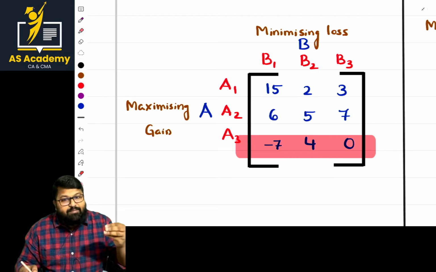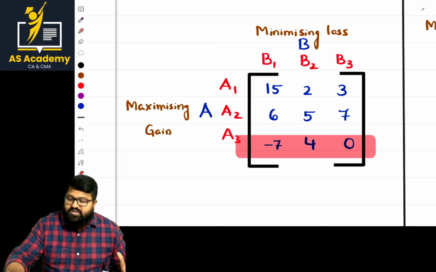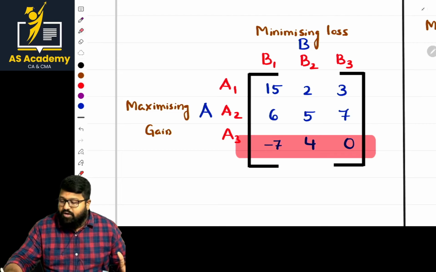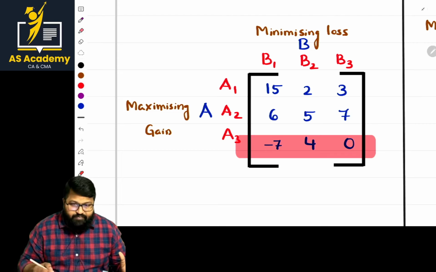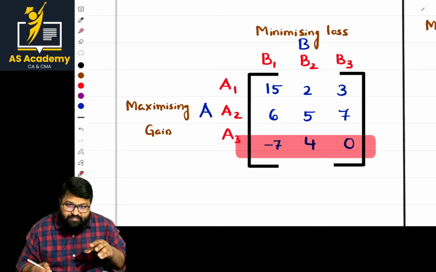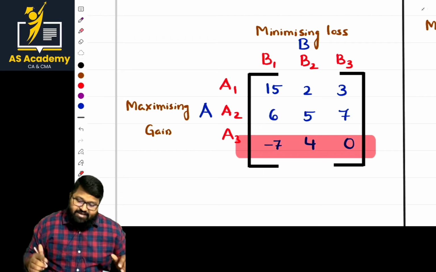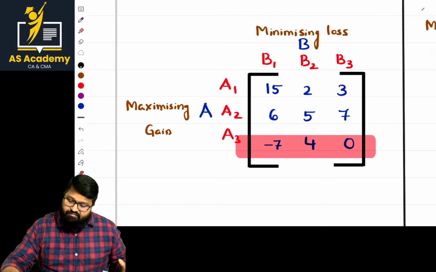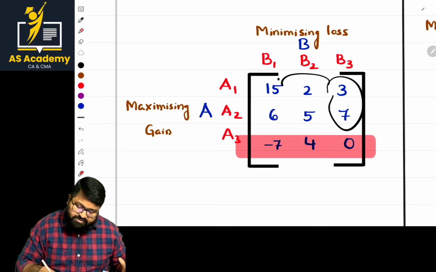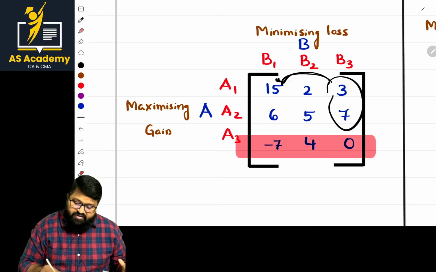The number of rows already got down to 2. Now we have to reduce the columns part. When reducing the columns, we have to compare. In the case of columns, they are minimizing the loss, so loss should be minimum and the highest value should be eliminated. If we compare this with this, any chance? No chance, because 15 is more than 3.